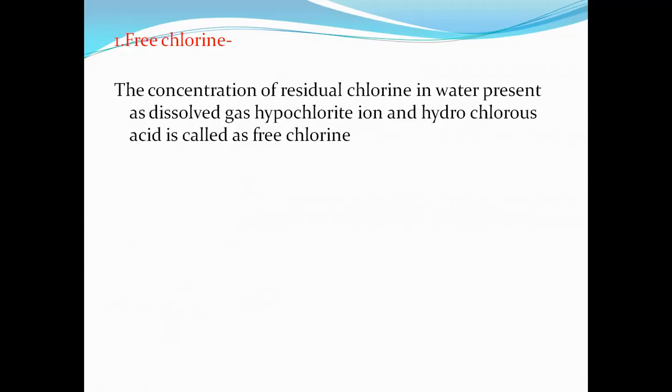That means when we add chlorine into the water, the residual chlorine in water exists in forms such as dissolved chlorine gas, hypochlorite ion, and hypochlorous acid, and these forms are called free chlorine.